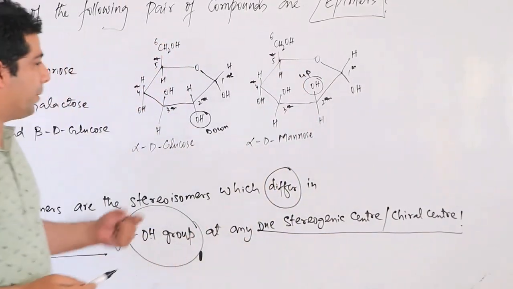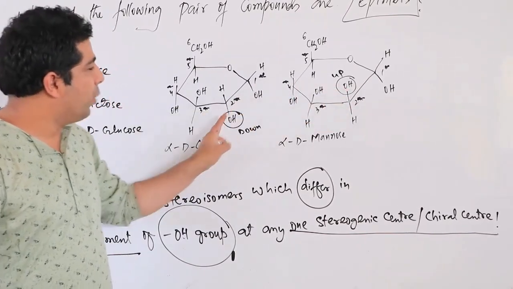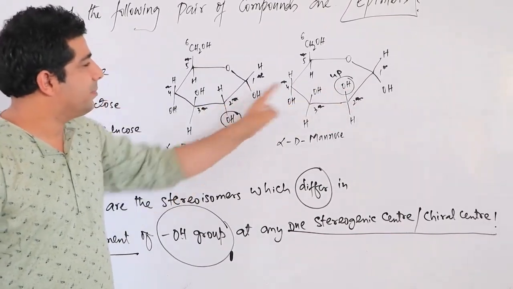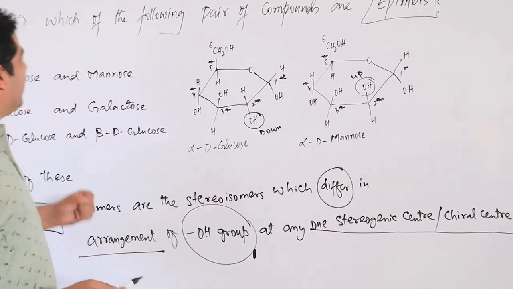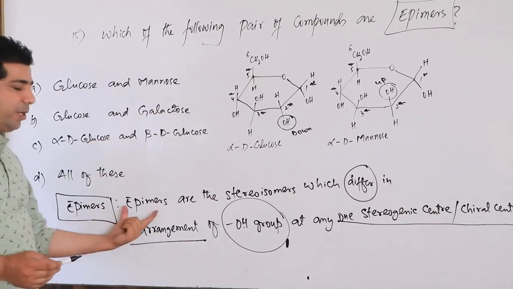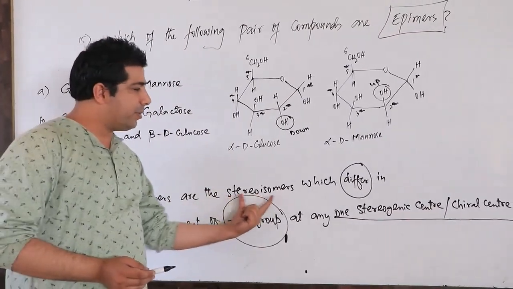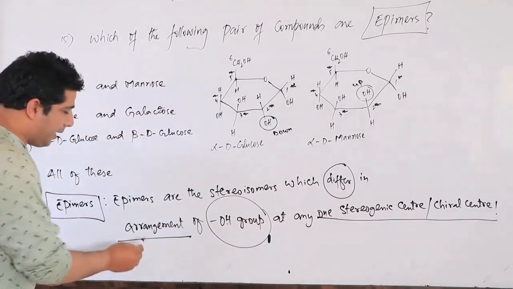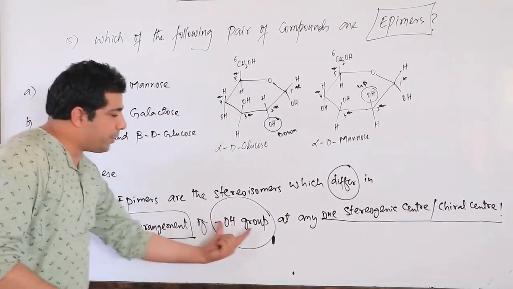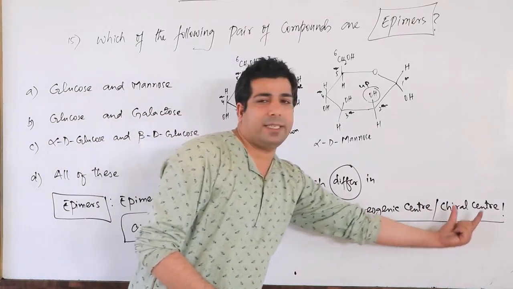Look here. There is a difference in arrangement of OH group at the second carbon. So glucose and mannose, what are they? They are epimers. What are epimers? These are stereoisomers which differ in arrangement of OH group at any one stereogenic center or chiral center.